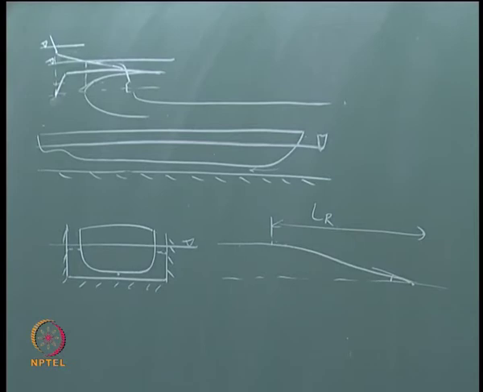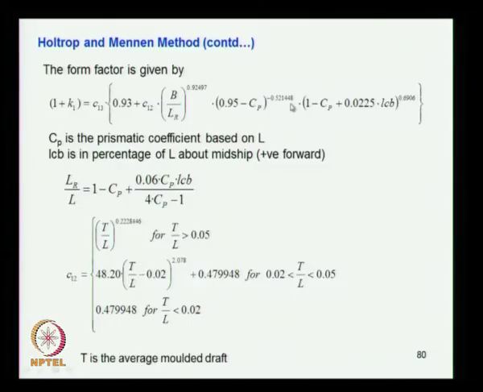Once you know the water plane of the load water line, then you know the form of it, and you can measure what LR is from that. So that is LR, B is the breadth. All these parameters are known, so you know what Cp is, you know what LCB is, all from the design, except C13 or C12.